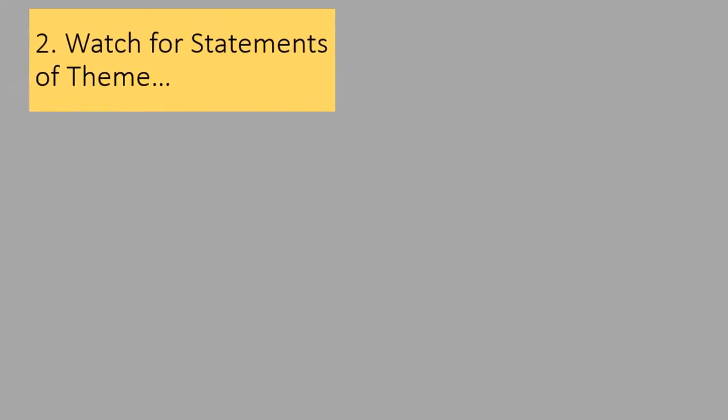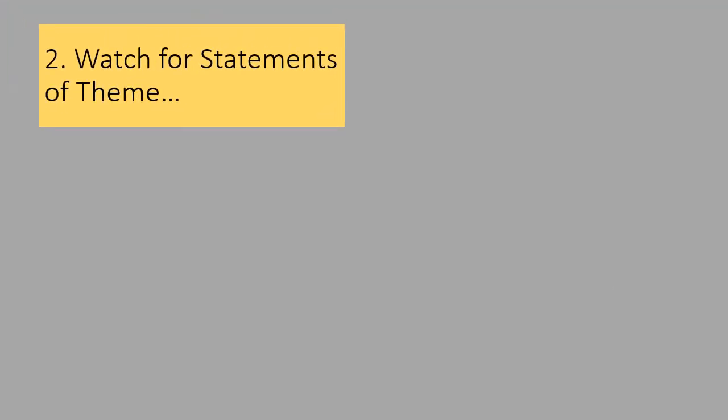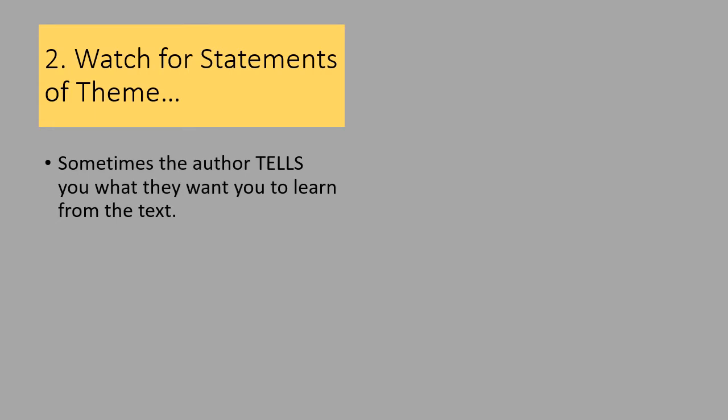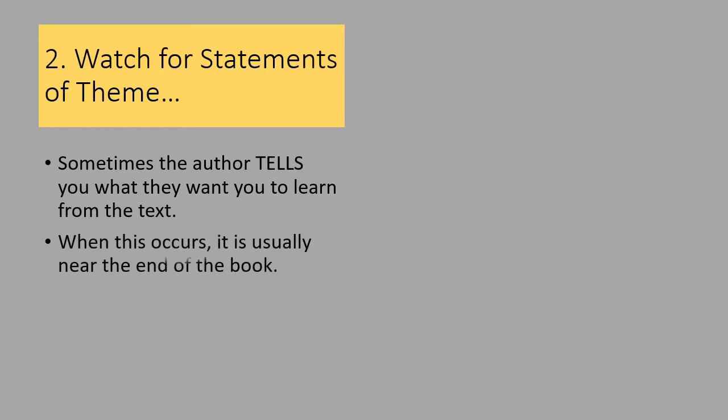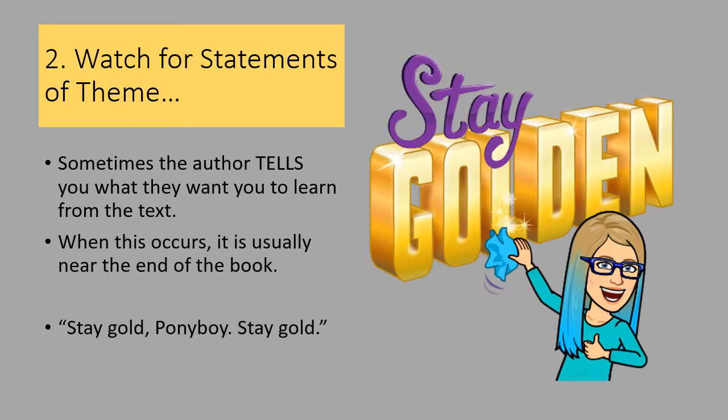You can also watch for statements of theme. And sometimes the author just tells you what they want you to learn from the text. This usually happens at the end of the book. If it occurs, it's going to be near the end. Here again, stay gold, Ponyboy, stay gold. Johnny tells us what the theme of the story is, or one of the themes of the story.